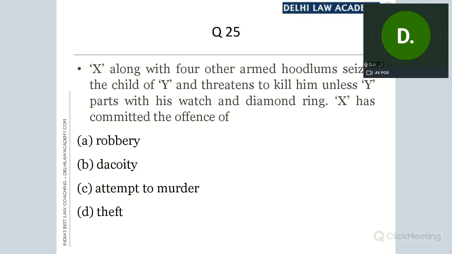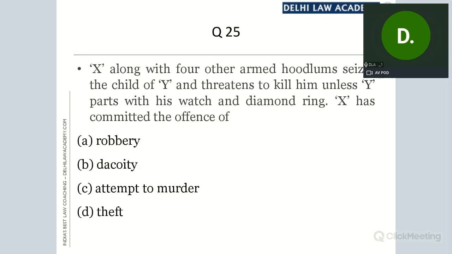X, along with four other armed hoodlums, seizes the child of Y and threatens to kill him unless Y parts with his watch and diamond ring. X has committed the offense of. Yes. What should be the answer?